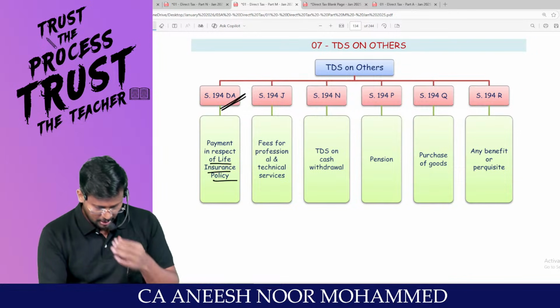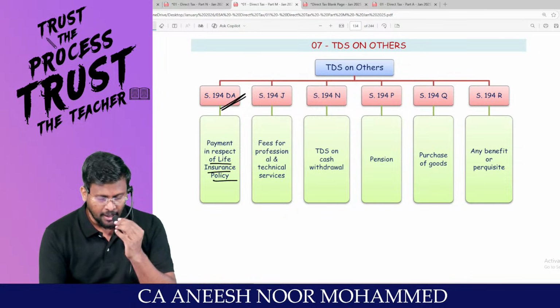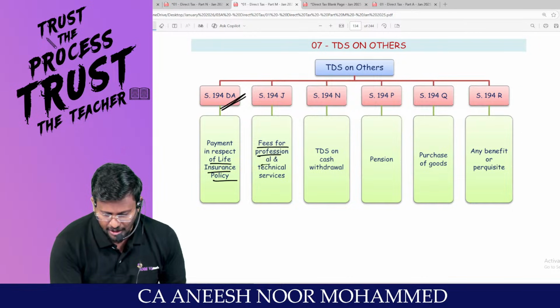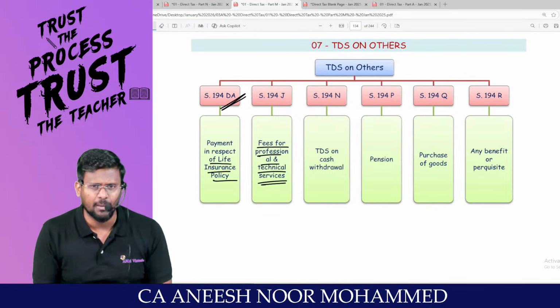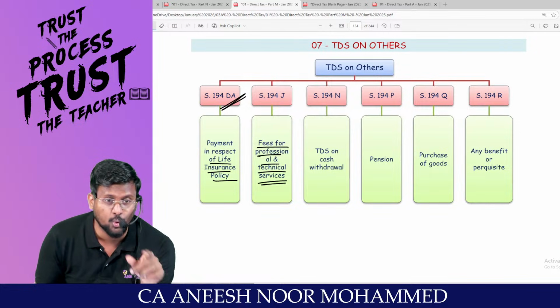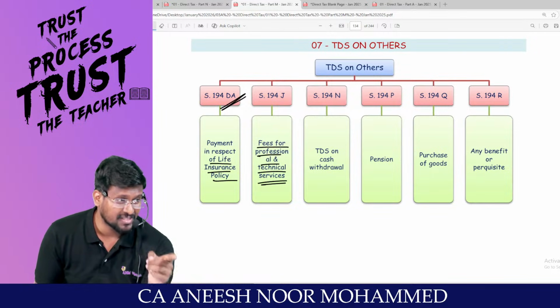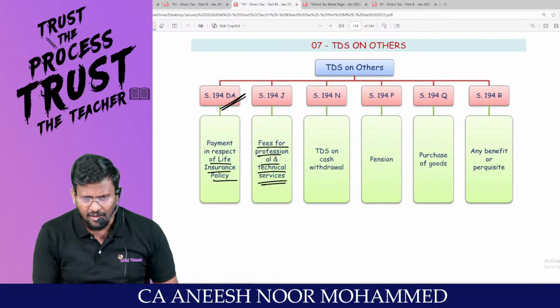Right? As a businessman, I am liable to pay fees for professional or technical services. After you become an auditor, you will come and audit ANM classes. At that time, I will be paying audit fees to you. These are fees for professional and technical services.